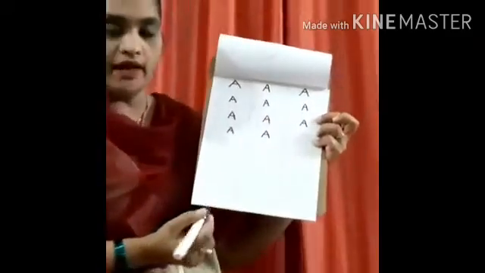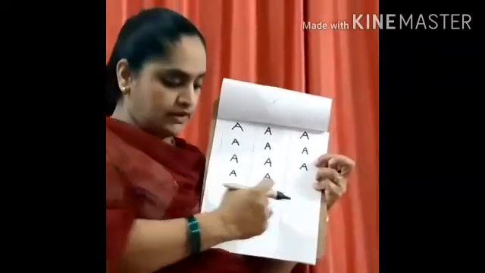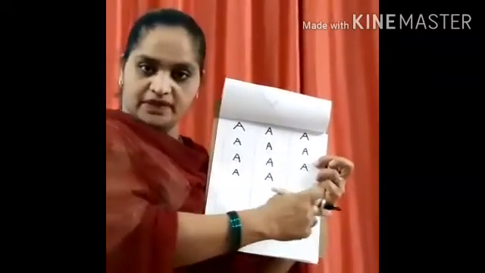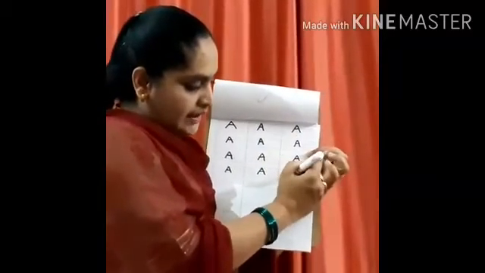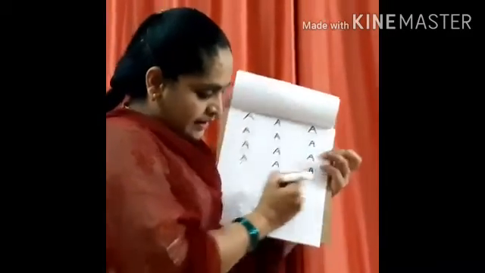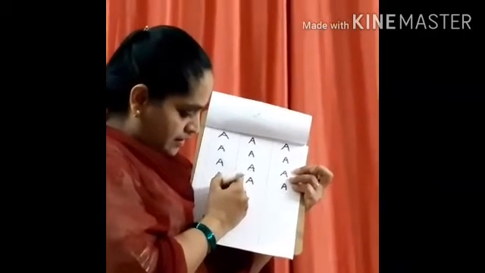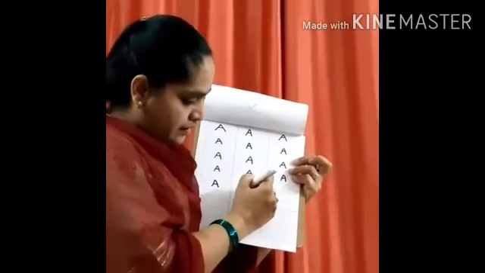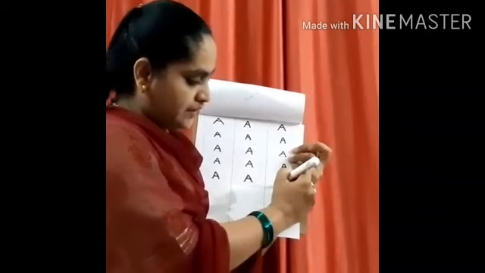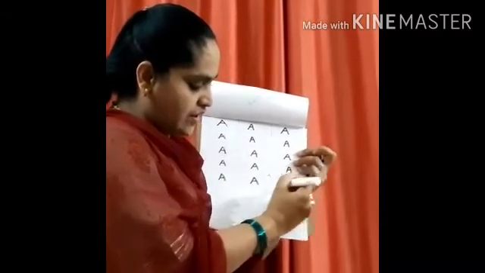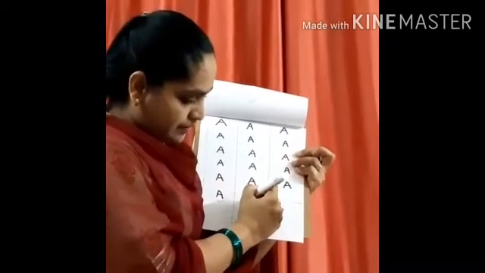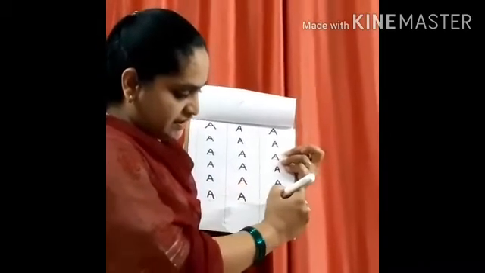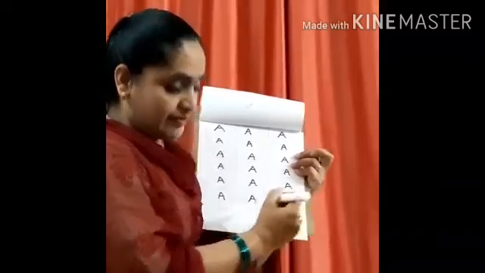Neatly you are going to write. You are going to divide the page into three columns and write A in this way neatly. Yes, children. And on Friday, that is, today is Thursday, so by Saturday you are going to show me pictures. You are going to put the pictures of A alphabet.